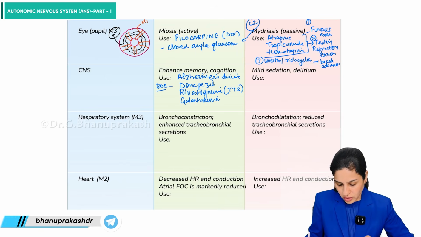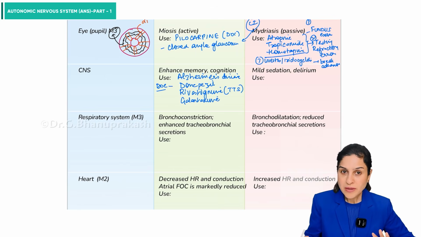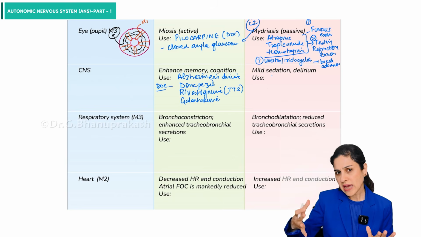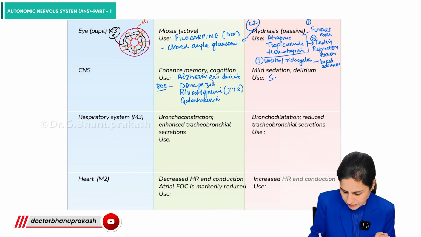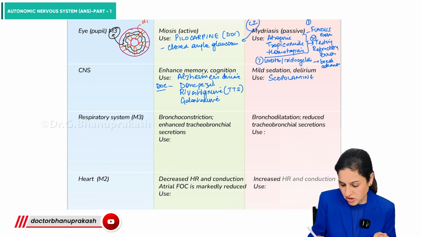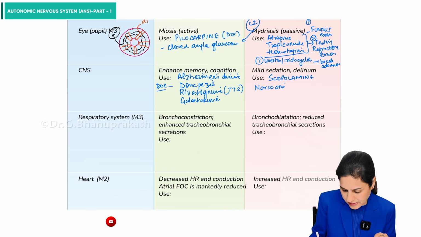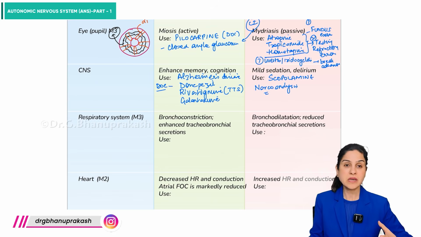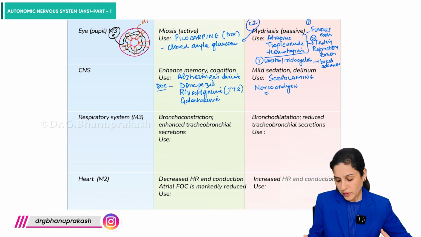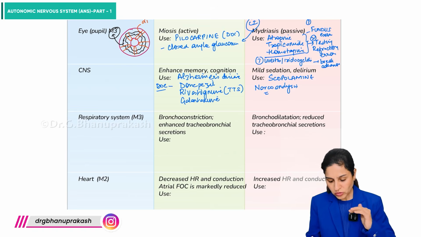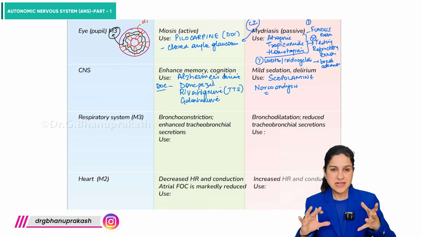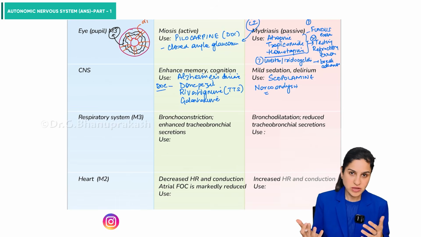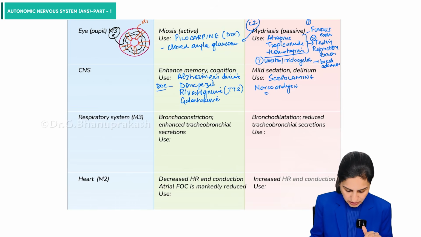Okay. Now, on the other hand, parasympatholytic effect leads to mild sedation and delirium. So drugs like scopolamine were initially used for narco analysis. Because in patients, when you treat criminals, when you give them this drug, they are sedated and slightly have delirium. They can't lie actually. So it's like a lie detector test.